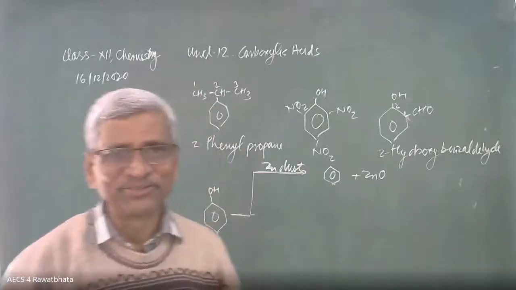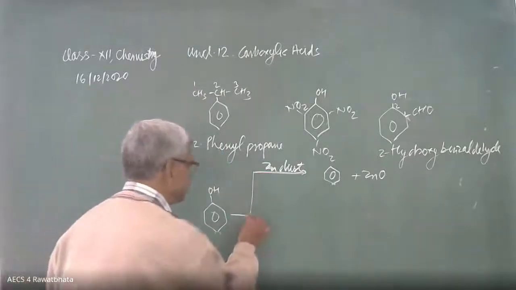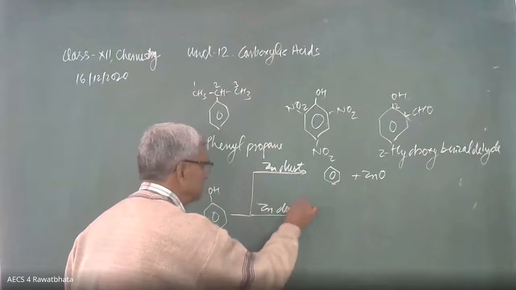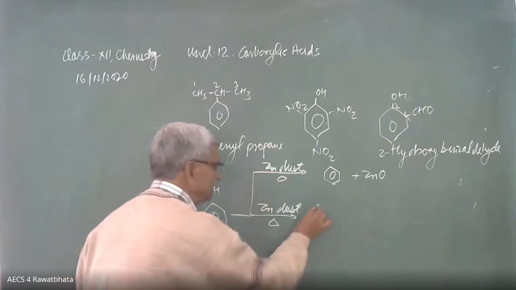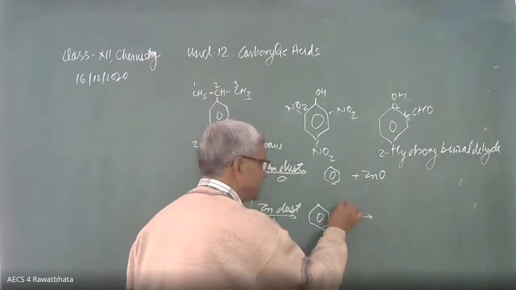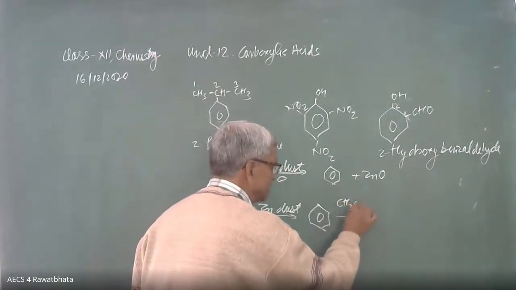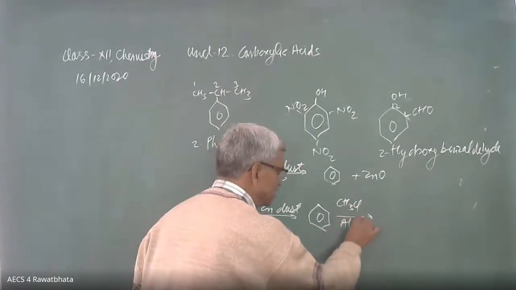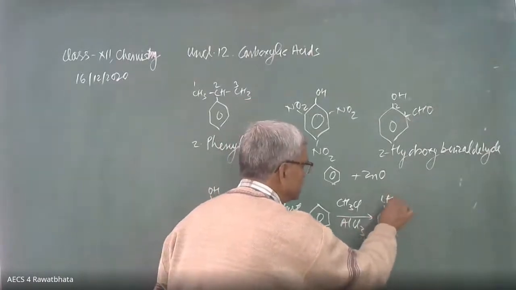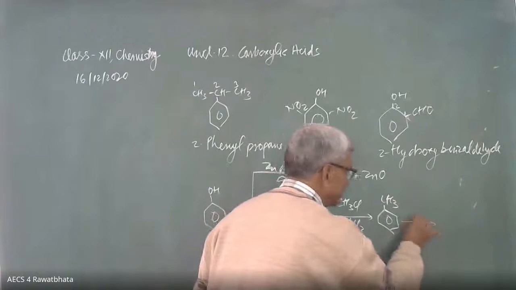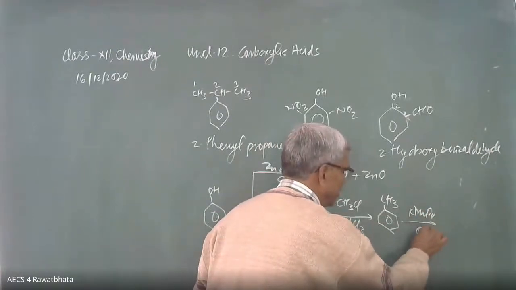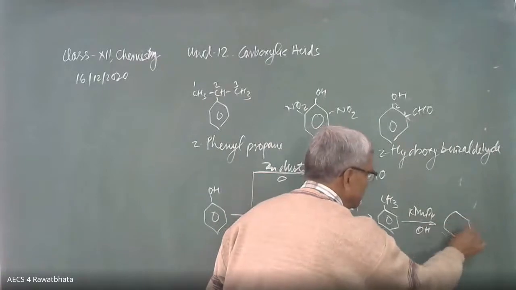Good. This is the best method. Phenol is converted into benzene with the same zinc dust, and heat is needed. Then Friedel-Crafts reaction, CH3Cl, AlCl3, we get toluene, and this toluene is converted into benzoic acid by alkaline KMnO4, KMnO4 OH minus.